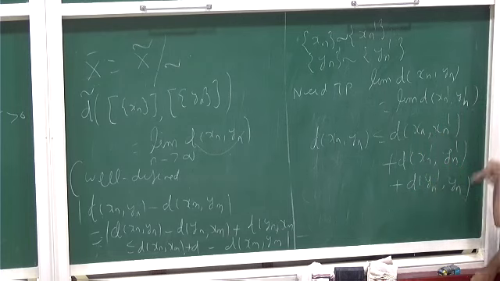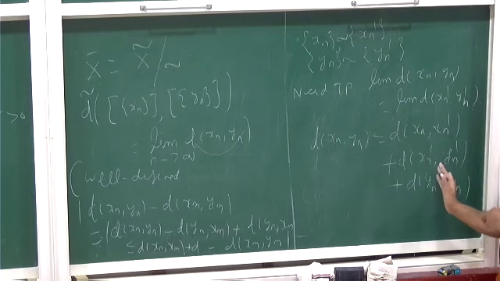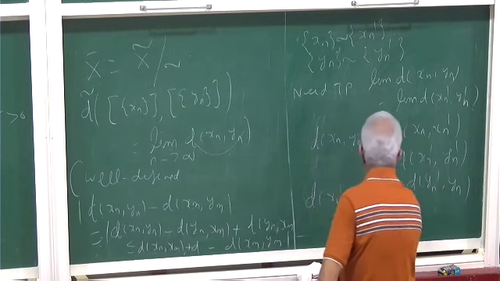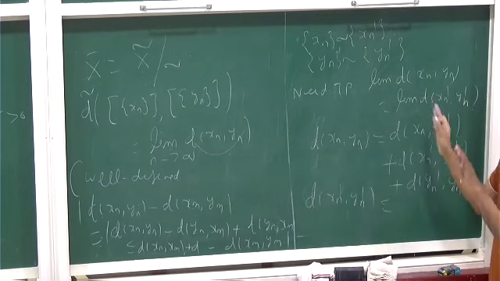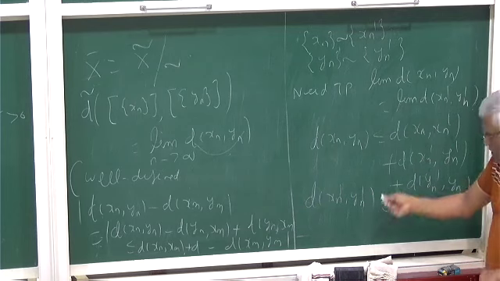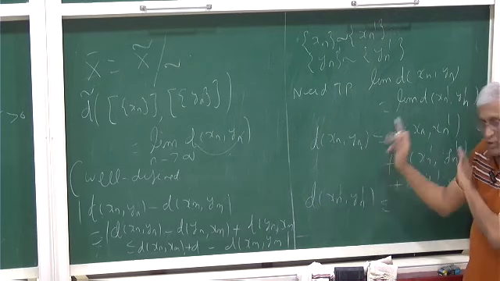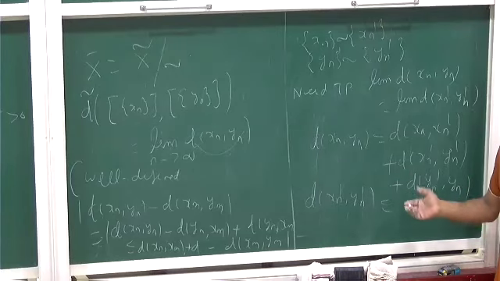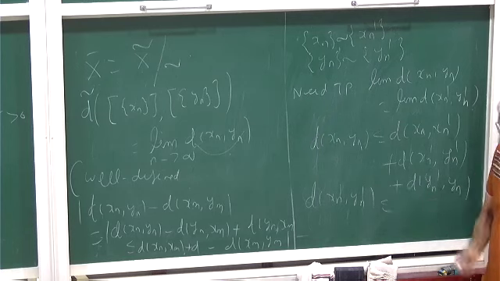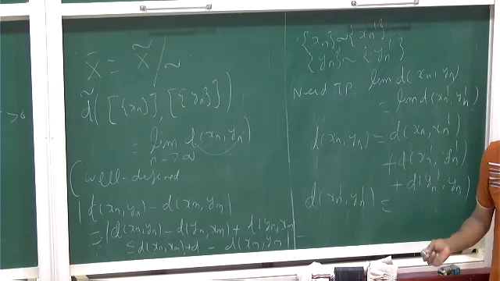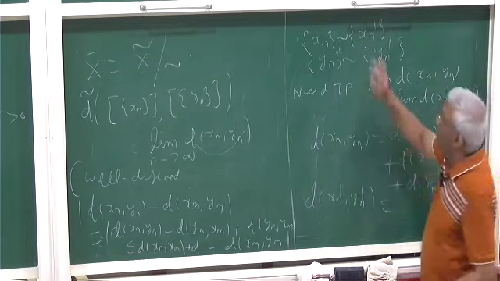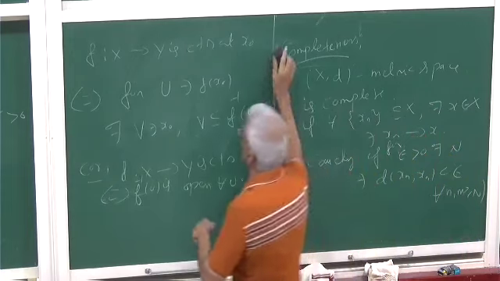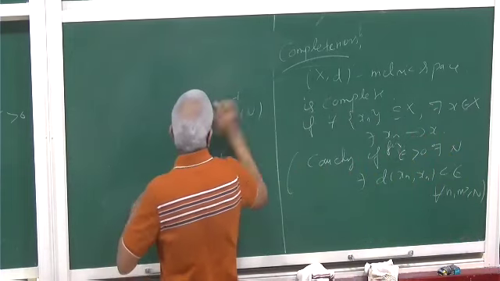On the other hand, d of xn prime yn prime will be less than or equal to the same thing with xn, yn here. This is clear? The same inequality with xn replaced by xn prime and yn replaced by yn prime gives you another inequality. Those two inequalities, from high school mathematics, will imply that these two have the same limit. This is an exercise. So this is well defined. The metric is well defined. So we have got a metric which is well defined.